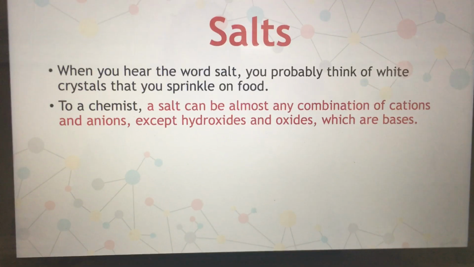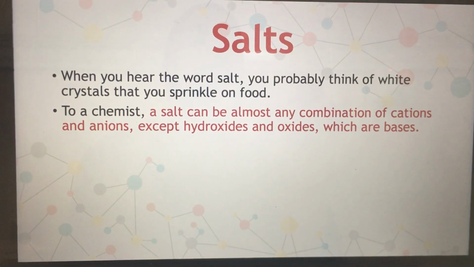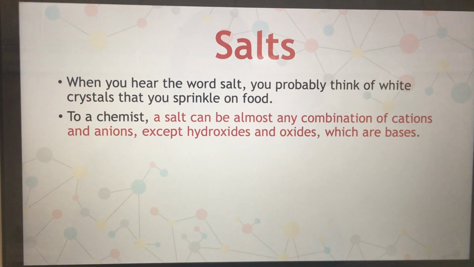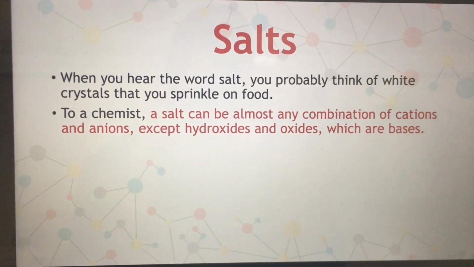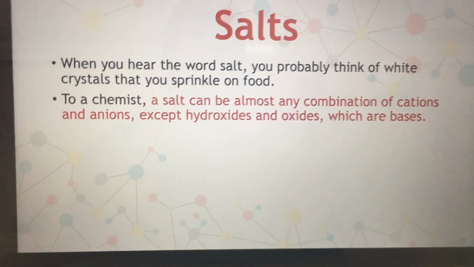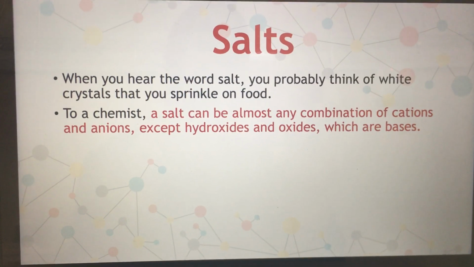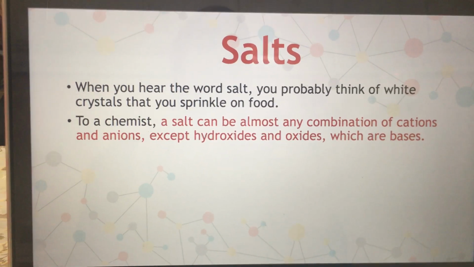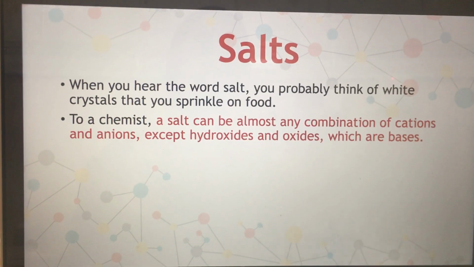What are salts? We keep saying salt, salt. When you hear the word salt, you probably think about white crystals that you sprinkle on food. The white salt that we use. But no, to a chemist, because we are chemists, scientists, a salt can be almost any combination of cations and anions.